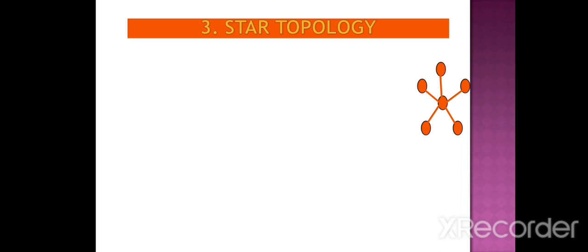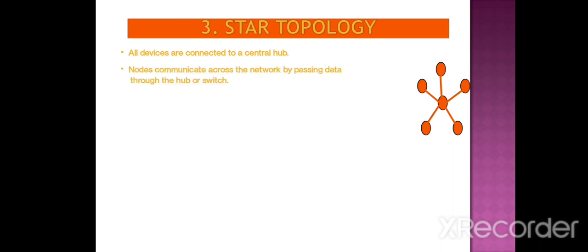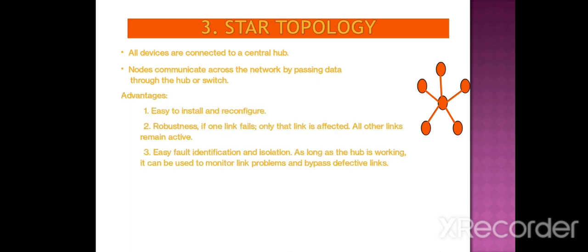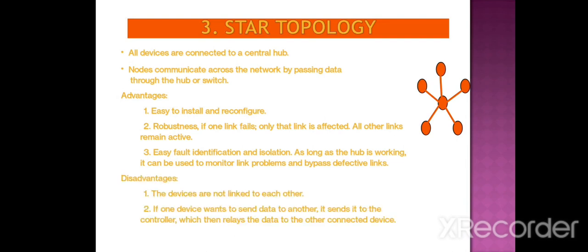Now, the third one is star topology. In star topology there are two main things: the first is the central controller and the other is the sub nodes. All the devices are connected to a central hub, and nodes communicate by passing data through the hub or switch. That means all the information is first stored in this central computer and then flows through the links to all the devices. So we can achieve more security in star topology.